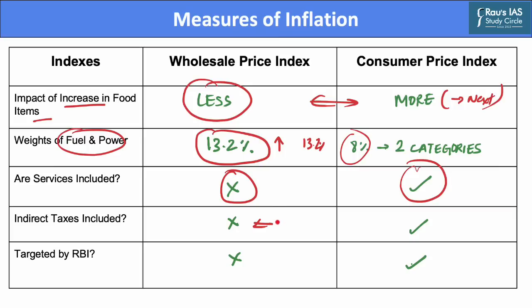Indirect taxes are also excluded from WPI, while on the other hand, CPI includes indirect taxes. Now, CPI is also targeted by RBI, which is required to maintain a CPI rate within a band of 4%, having plus or minus 2% of tolerance rate, whereas WPI is not targeted by the RBI.